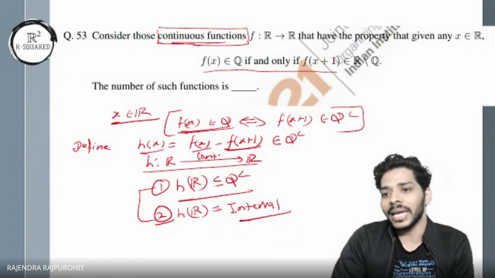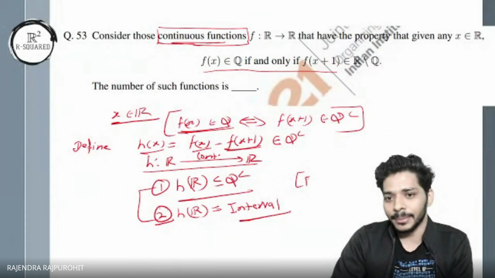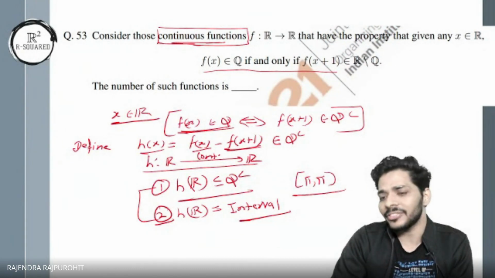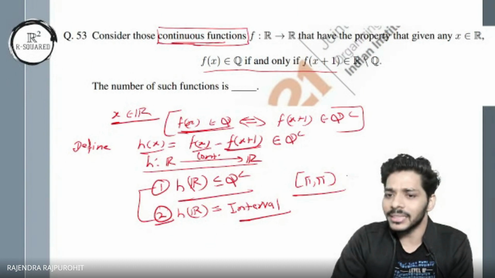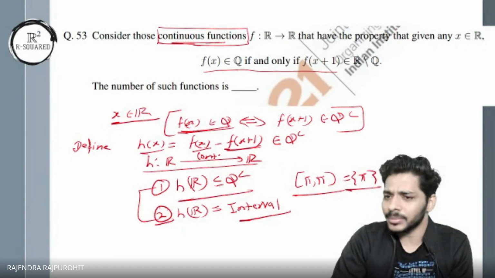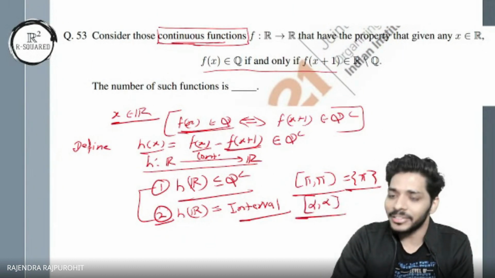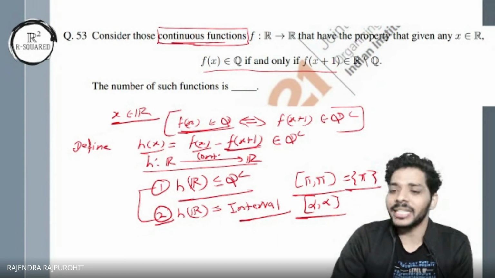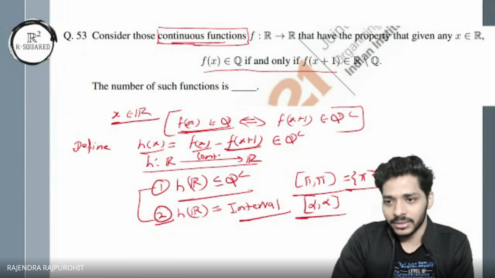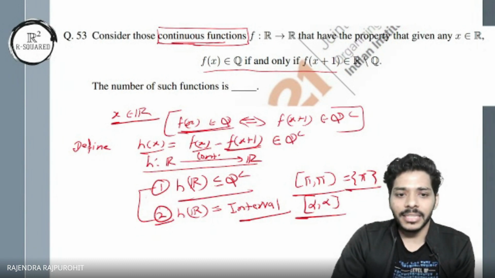Now, do you know any subset of the irrationals which is an interval? Yes, only singletons, right? We can write something like pi and pi. That's an interval referred to as a trivial interval, a singleton set, or any irrational number you can write. Those are the only possible intervals you can have in the irrationals. Otherwise, rationals between any two irrationals are missing, so that cannot become an interval. So these two imply that h is a constant function.